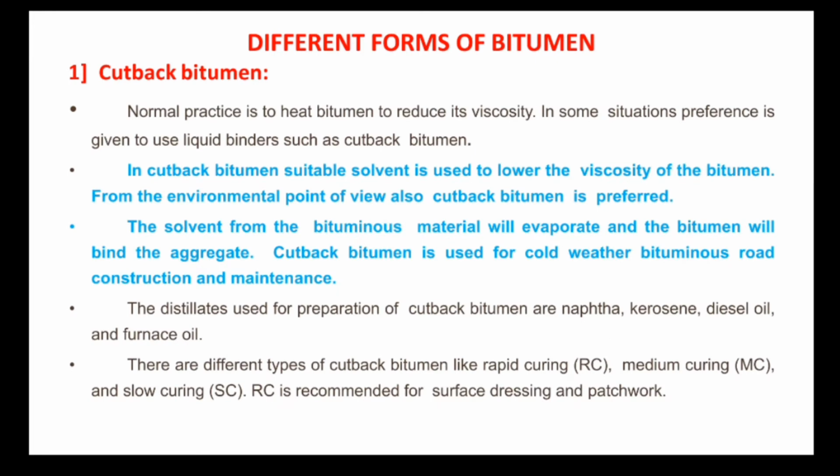Now the different forms of bitumen. First is cutback bitumen. Cutback bitumen is defined as a bitumen the viscosity of which has been reduced by a volatile diluent. For its use in the surface dressing, some type of bitumen,